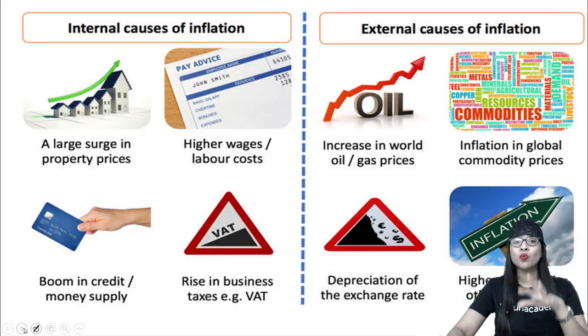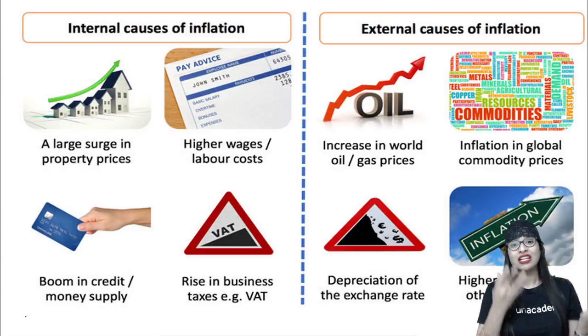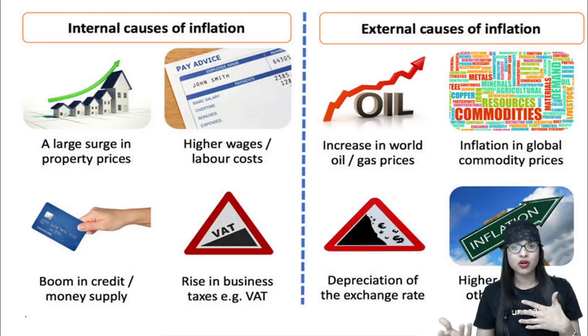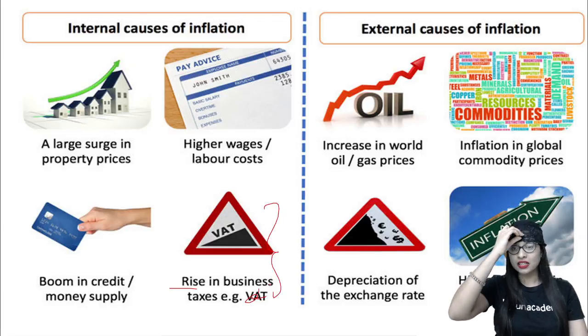Now let's have a quick look into what are the internal and external causes of inflation. Internal means within, external means outside. Large surge in property price, the real estate market. When there is an increase in that, automatically inflation happens. When there is a high wage or labor cost, when there is a boom or increase in the money supply credit, when there is a rise in business taxes, that is your GST or VAT, value taxes, all these things now is internal. What about external?